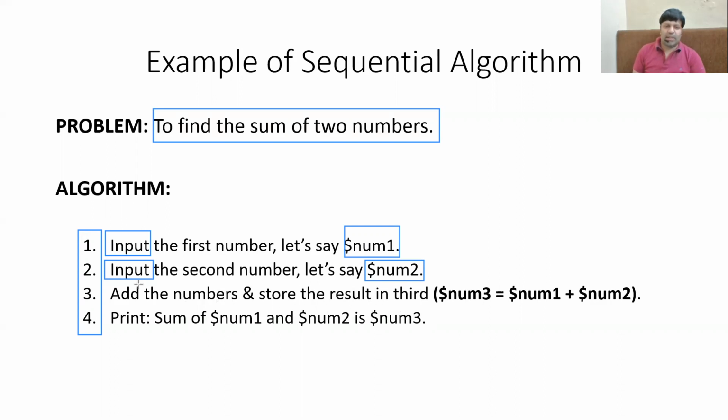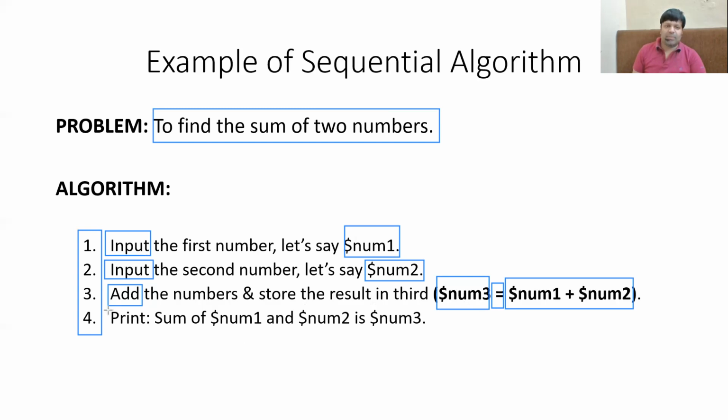The third step is an operation, and the name of that operation is add. So what is that add operation? The add operation is to add the two numbers, and then using the assignment operator, we are going to assign the sum of the two numbers to the third number, which is NUM3. So now we have successfully completed the 3 steps. We have taken the input for the first number, we have taken the input for the second number, and we have computed the sum of the two numbers, which is saved in number 3.